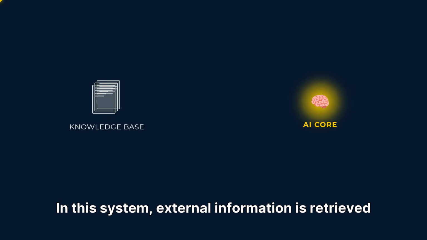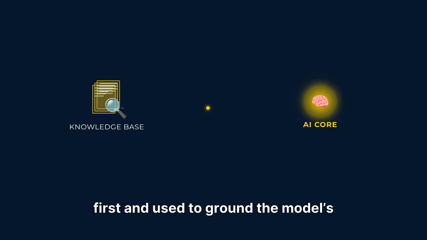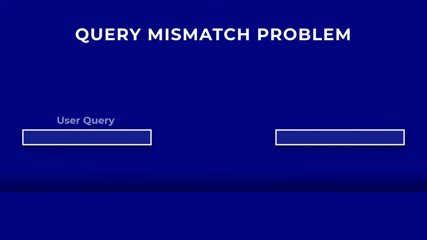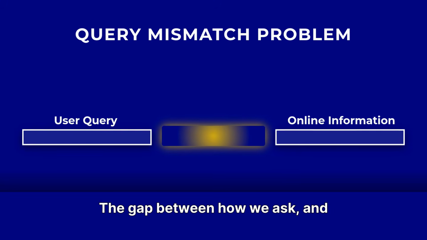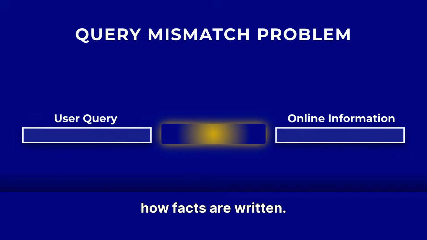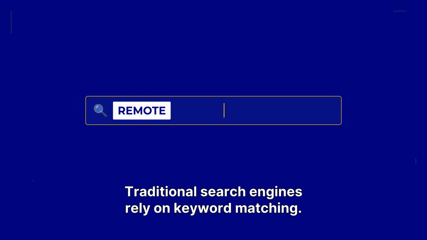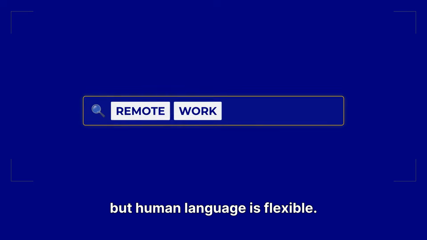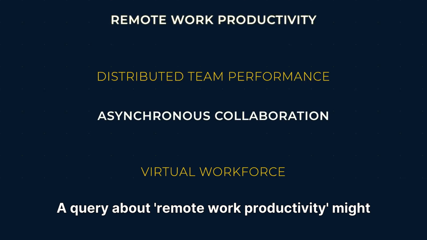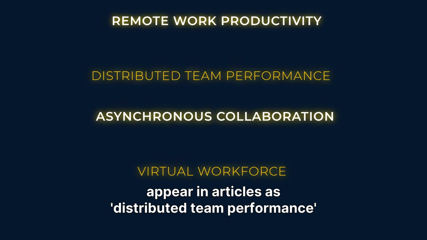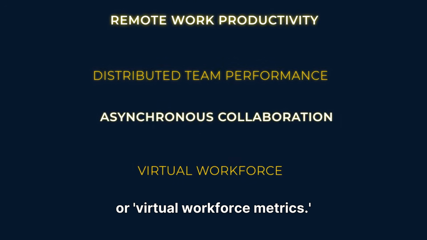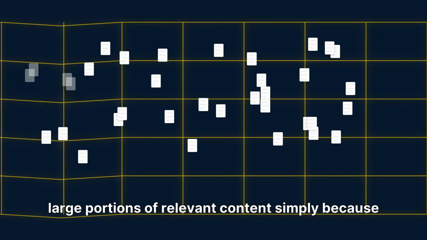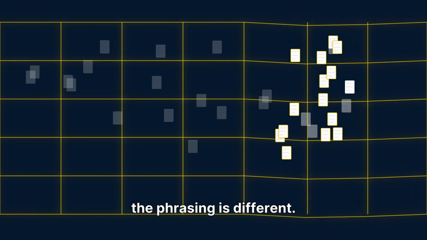In this system, external information is retrieved first and used to ground the model's final response. But there is a persistent challenge: the query mismatch problem. The gap between how we ask and how facts are written. Traditional search engines rely on keyword matching. This works if the wording is identical, but human language is flexible. A query about remote work productivity might appear in articles as distributed team performance or virtual workforce metrics. A single, rigid query can easily miss large portions of relevant content simply because the phrasing is different.